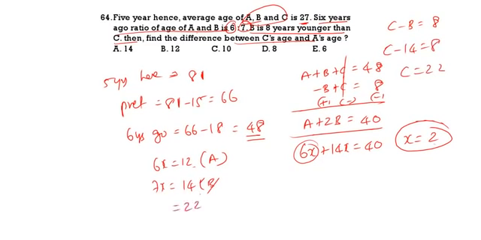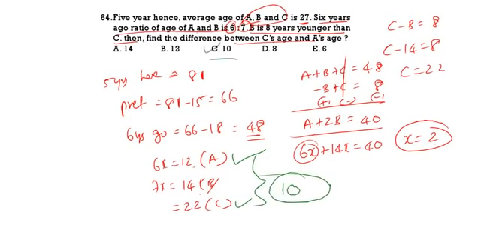22C. What is the difference between C and A? A is 12, C is 22. What is the difference? 10 years is the difference. Option 3 is the correct answer.